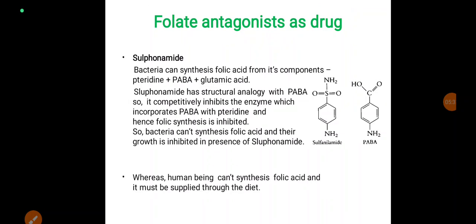Folate antagonist as drug. Sulfonamide. Bacteria can synthesize folic acid from its components pteridine, para-aminobenzoic acid and glutamic acid. Sulfonamide has a structural analog with para-aminobenzoic acid. So, it inhibits the enzyme which incorporates para-aminobenzoic acid with pteridine, and hence folic acid synthesis is inhibited. So, bacteria cannot synthesize folic acid and their growth is inhibited in presence of sulfonamide. Whereas human beings cannot synthesize folic acid and it must be supplied through the diet.